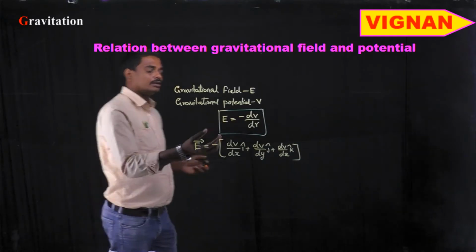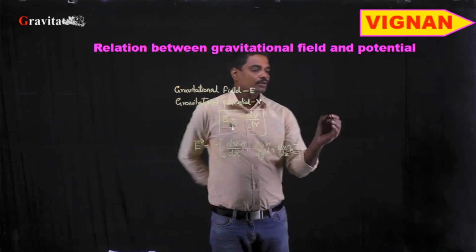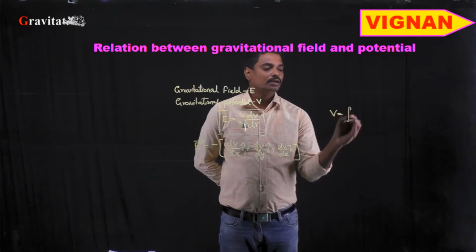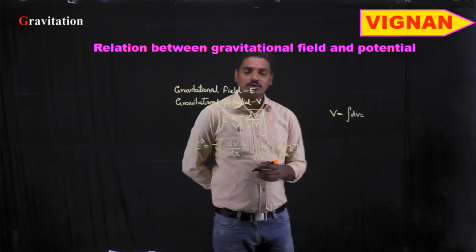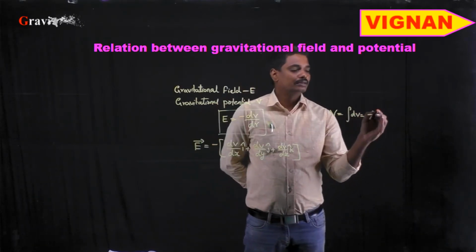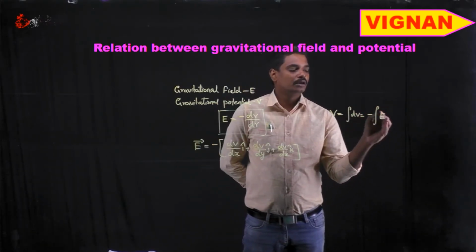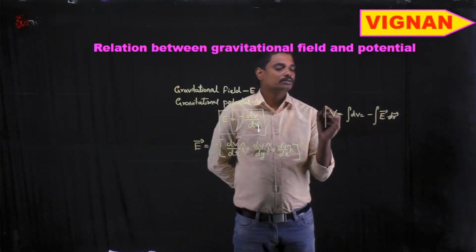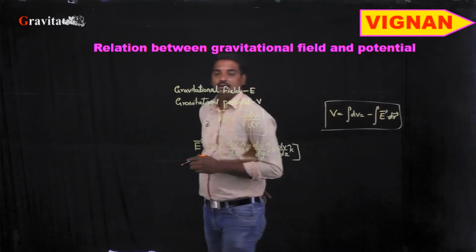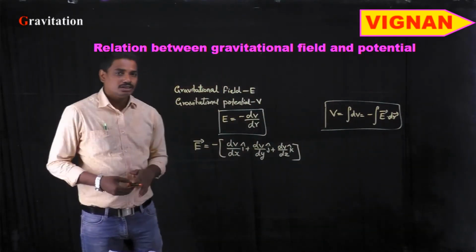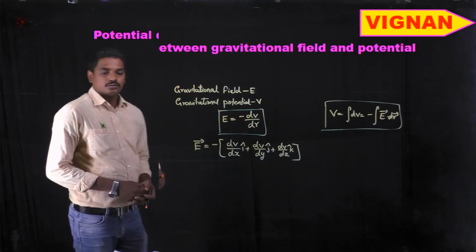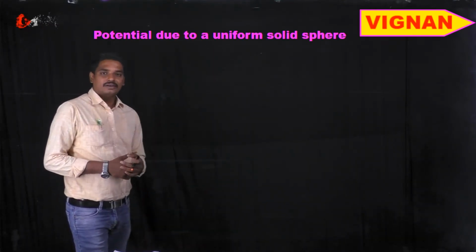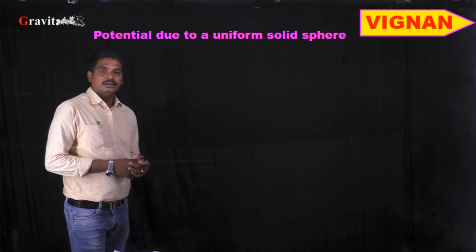So from here, E is equal to minus dV by dr. If you want to calculate the potential V, it is integral dV, which is equal to minus integral E bar dot dr bar. So this is the relation between gravitational potential and the strength of the gravitational field intensity. By using it, we can calculate the potential